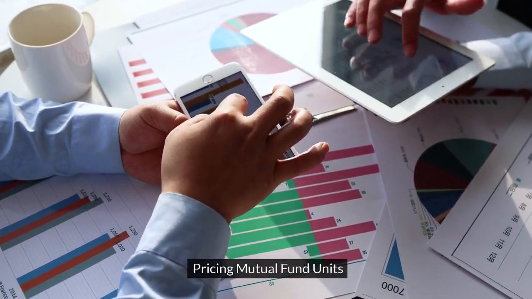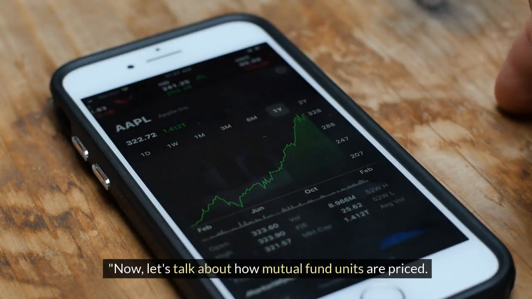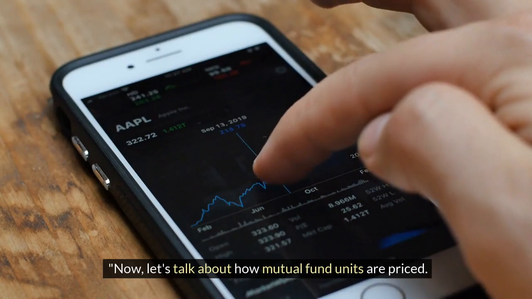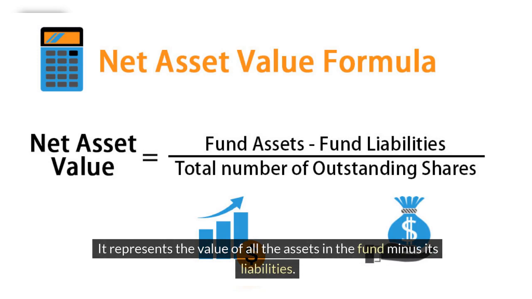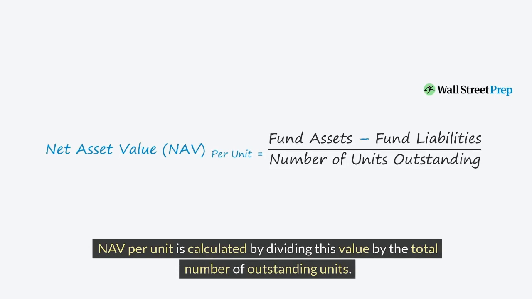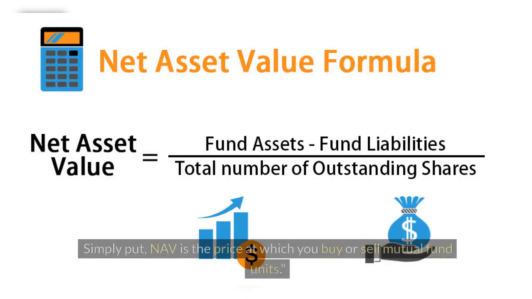Pricing mutual fund units. Now, let's talk about how mutual fund units are priced. The net asset value, or NAV, is a crucial term here. It represents the value of all the assets in the fund minus its liabilities. NAV per unit is calculated by dividing this value by the total number of outstanding units. Simply put, NAV is the price at which you buy or sell mutual fund units.